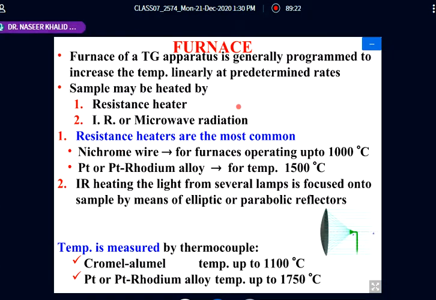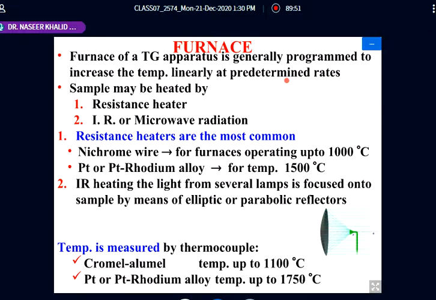And what is the furnace? The furnace of the thermogravimetric apparatus is generally programmed to increase the temperature linearly at a predetermined rate. I may want to heat at 5 degree per minute, or you may want a heating rate of 50 degree per minute.